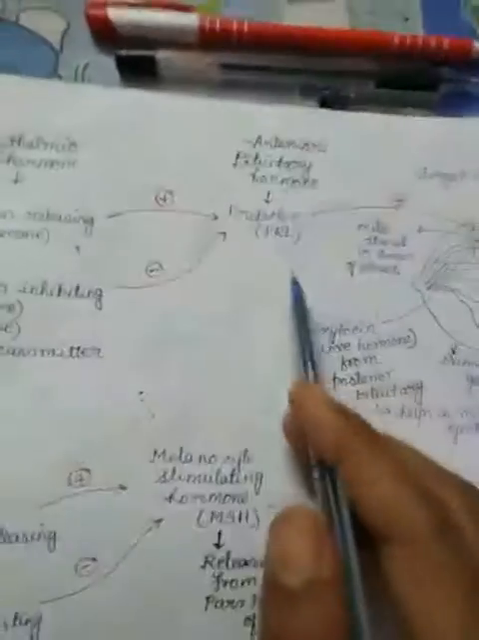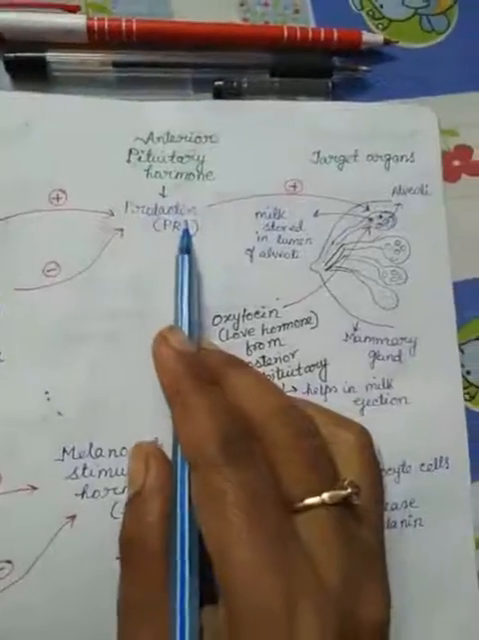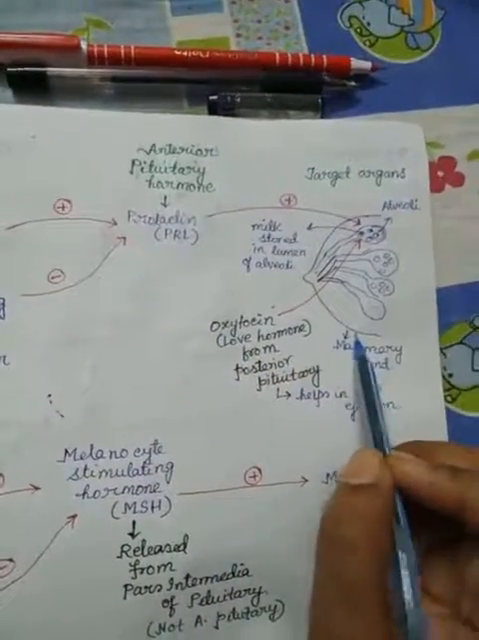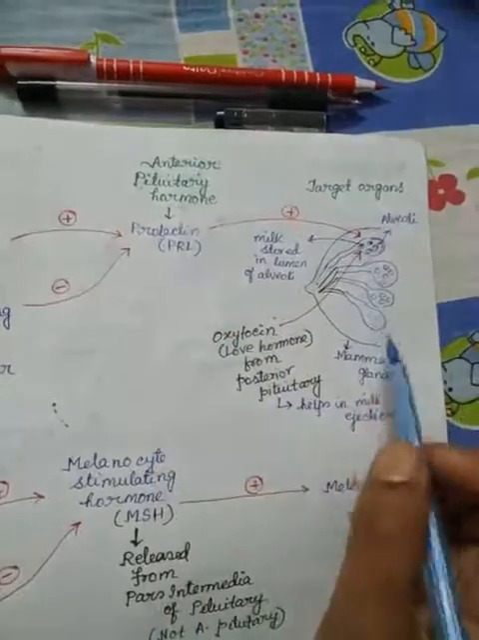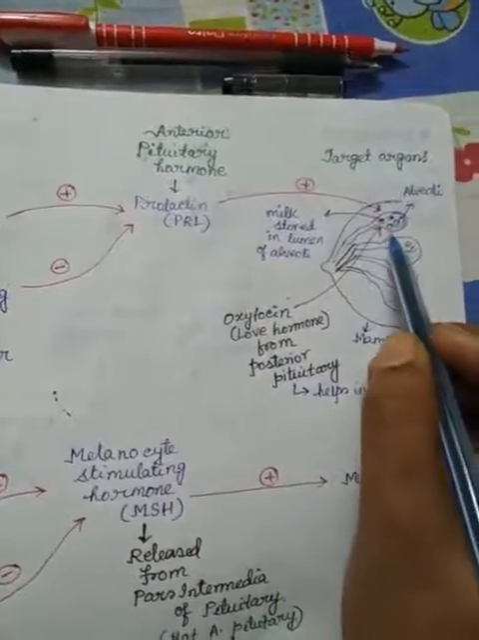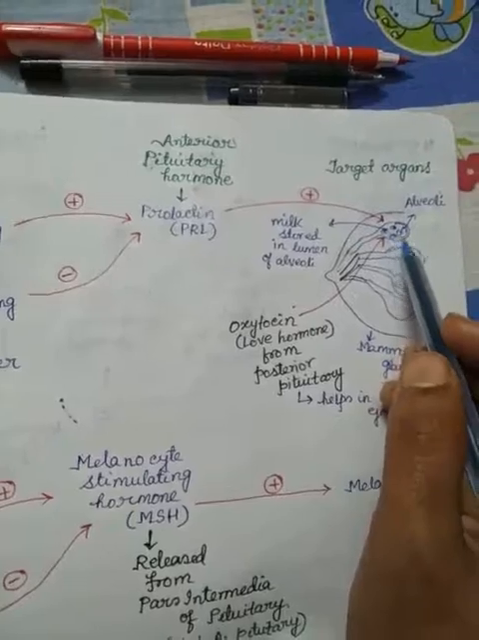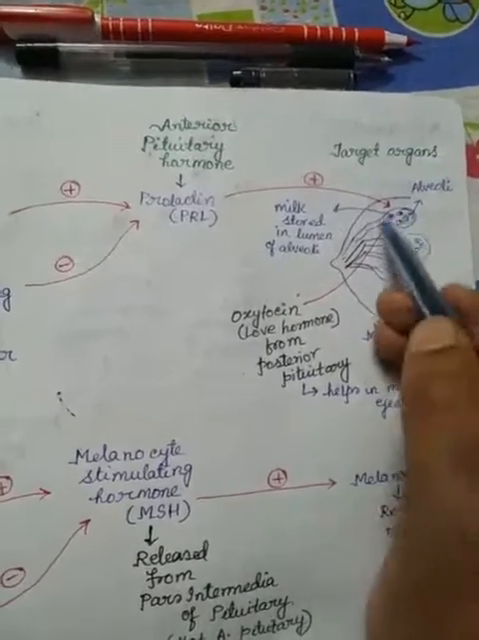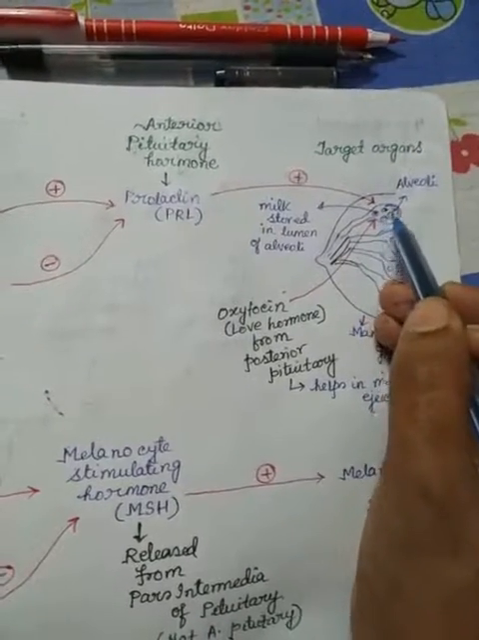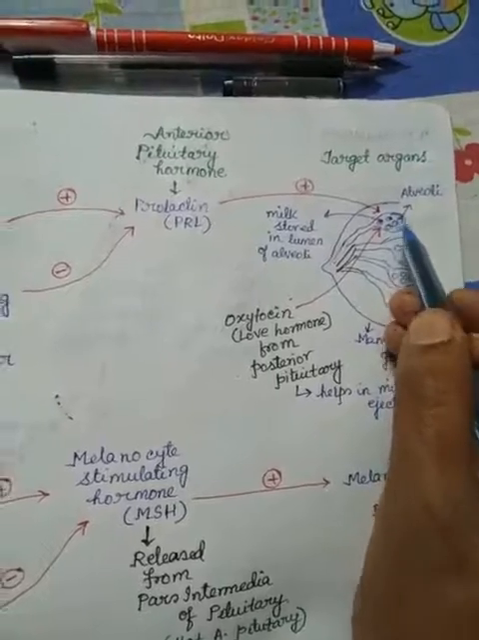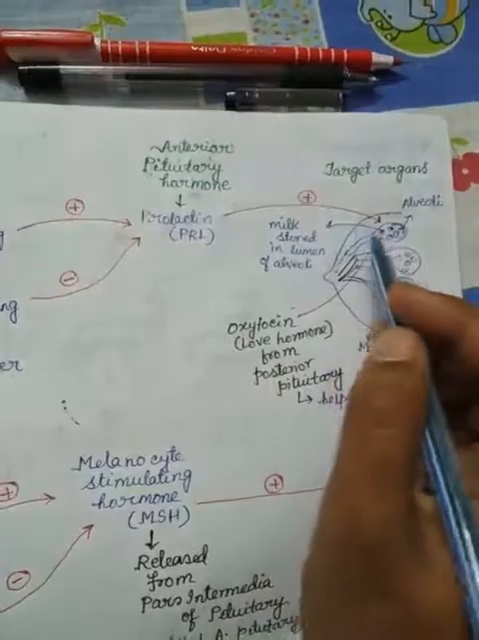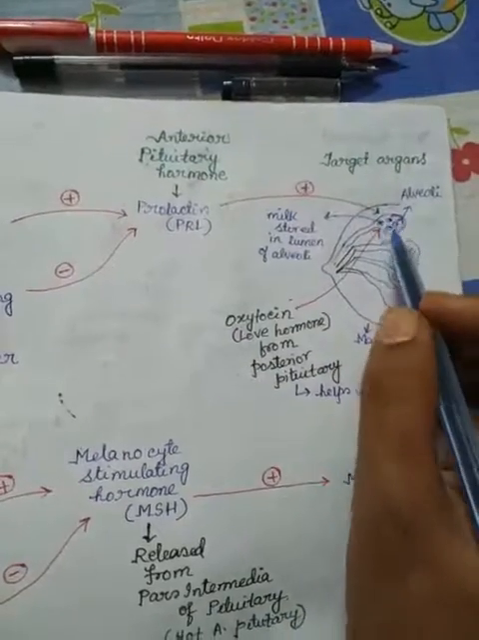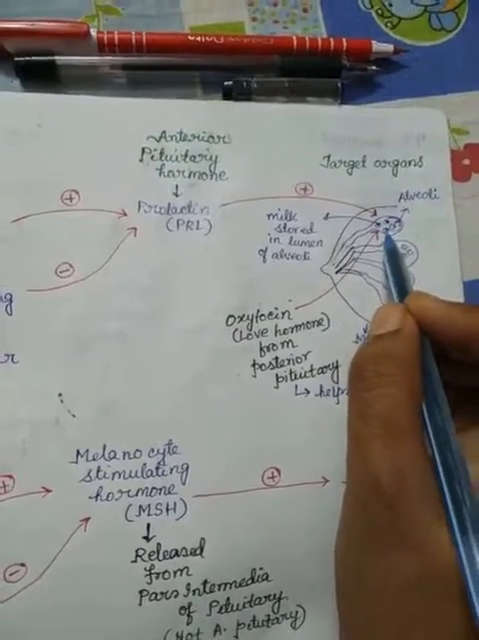Now prolactin hormone. What is its target organ? Prolactin hormone acts on the mammary gland. In the mammary gland, there is a specific part called the alveoli. See, these are the alveoli. Within this, prolactin hormone helps to produce milk. It helps in milk production.